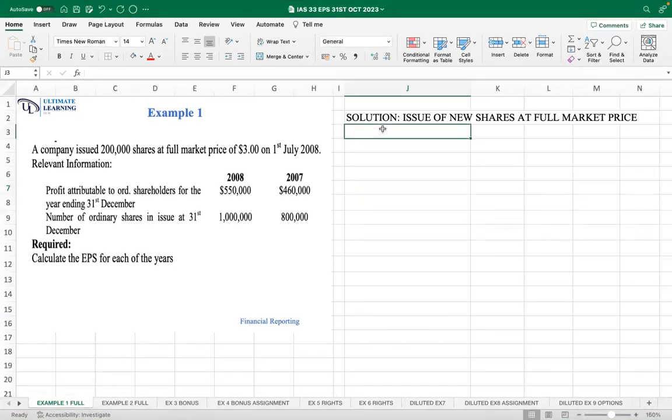Now, in order to calculate EPS, if I want to get the EPS in 2008, that is what I'll start with.